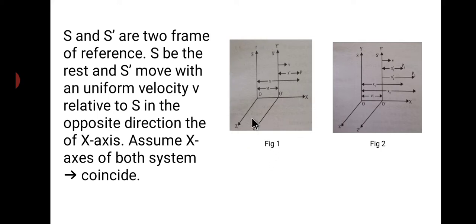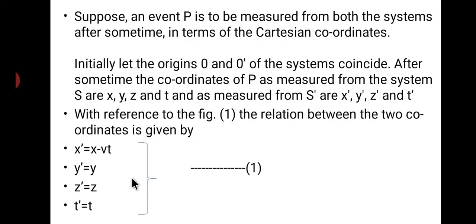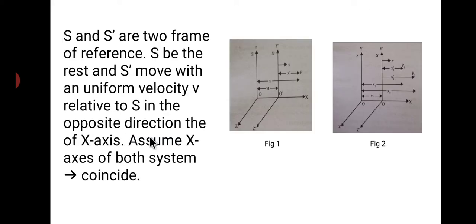Now the relation between the two coordinate systems, you are going to write it now. I will show here. Here what we have written: x dash is equal to x minus v into t. How here? I will show now. Here this is x dash. Look at here, from the point event P, it is separated by the distance of x. From the S dash to the P, it is separated by the distance of x dash. And this S dash is moving with the uniform velocity v.